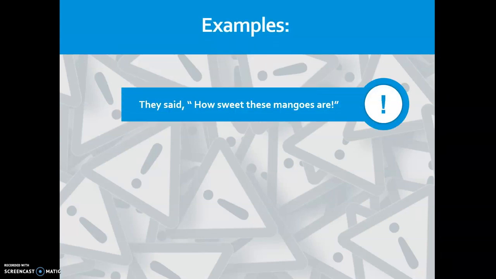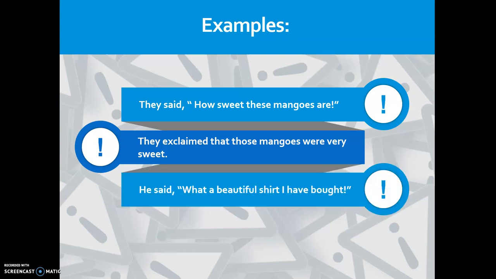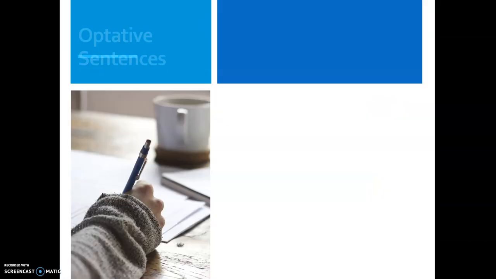Examples: they said, "How sweet these mangoes are!" Now, again, this is a mark of exclamation. This is a sentence of exclamation. So, how is showing exclamation, and so we need to change according to the rules shown. They exclaimed that those mangoes were very sweet. Bring the sentence to the normal sentence. He said, "What a beautiful shirt I have bought!" He exclaimed that he had bought a very beautiful shirt. Now beautiful and sweet are adjectives, and before adjectives very is used.